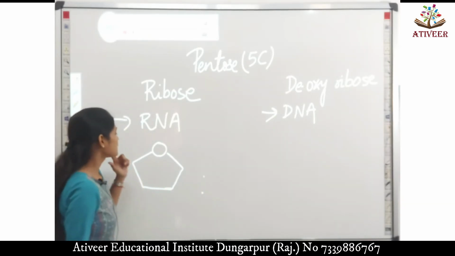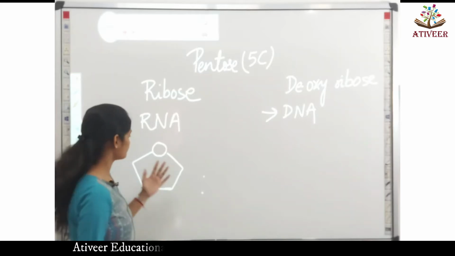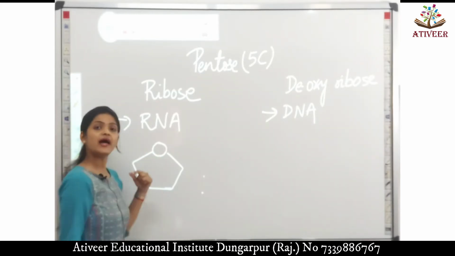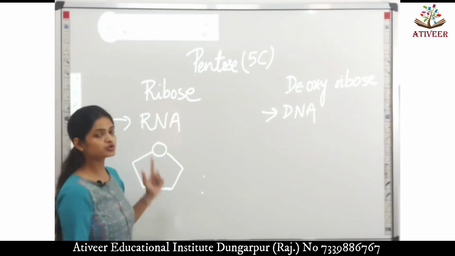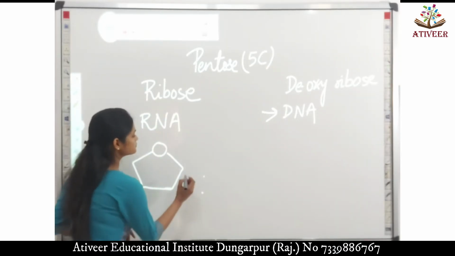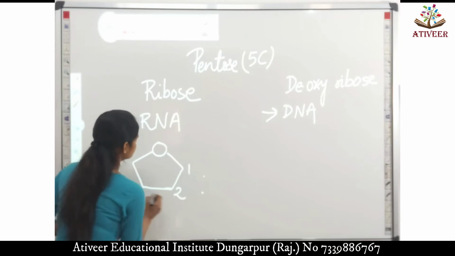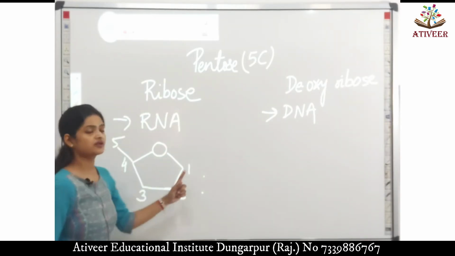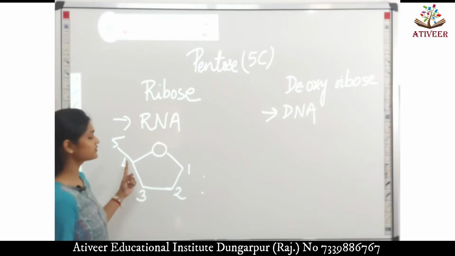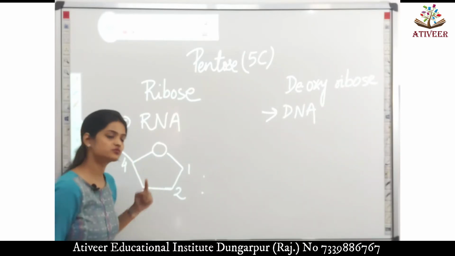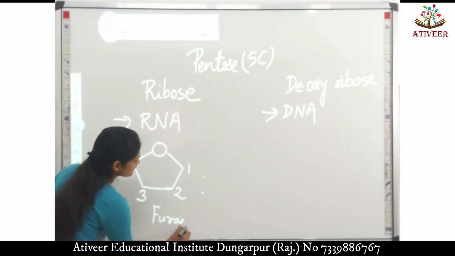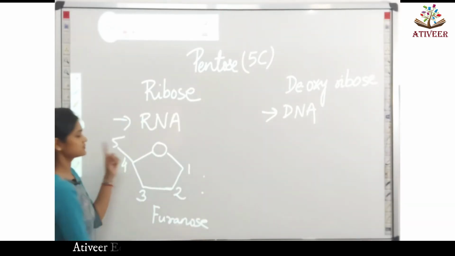Furanose ring means a ring which consists of 4 carbon and 1 oxygen, and since ribose sugar has 5 carbon, we'll number them first. 1, 2, 3, 4 and 5. So this ring is made up of 4 carbon and 1 oxygen, therefore it is known as a furanose ring. Fifth carbon is out of the ring.